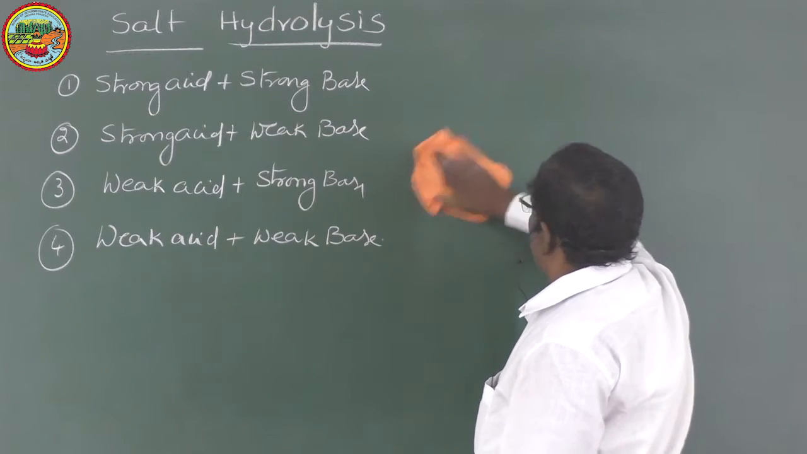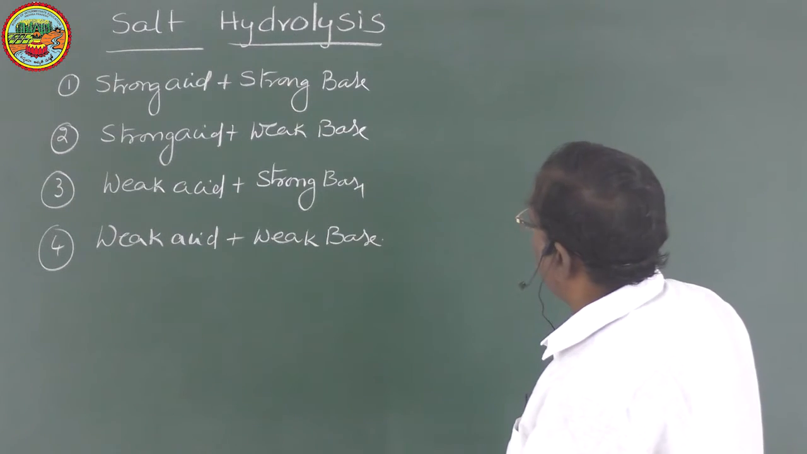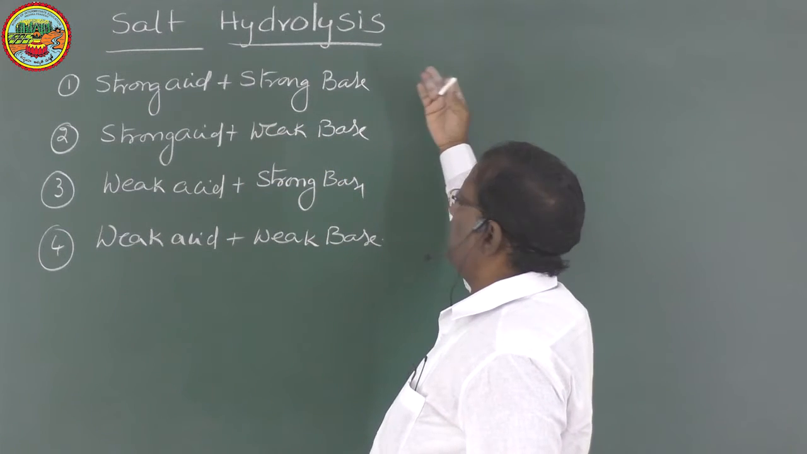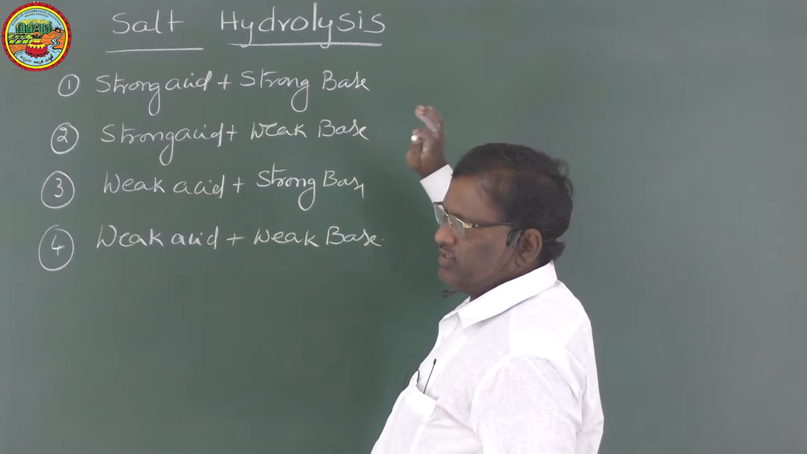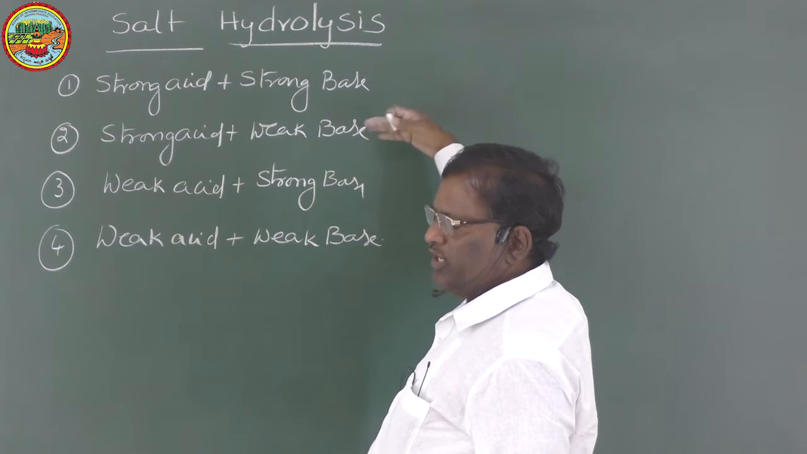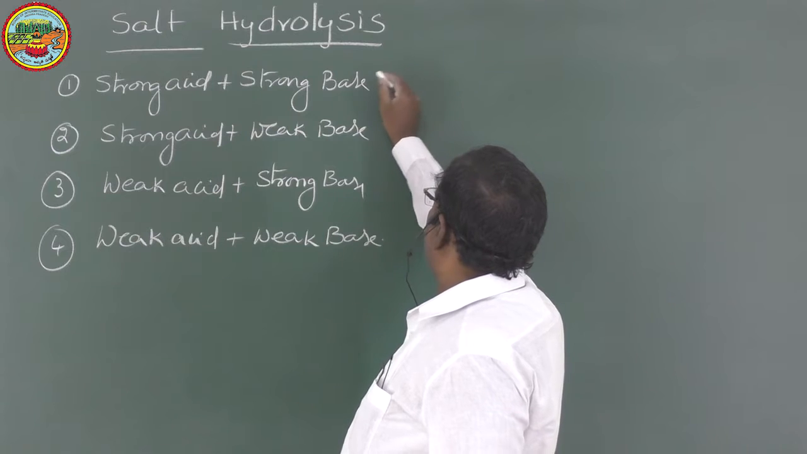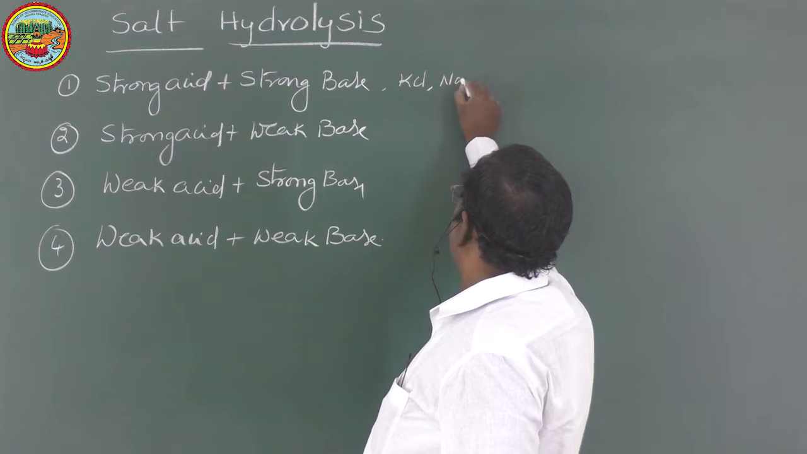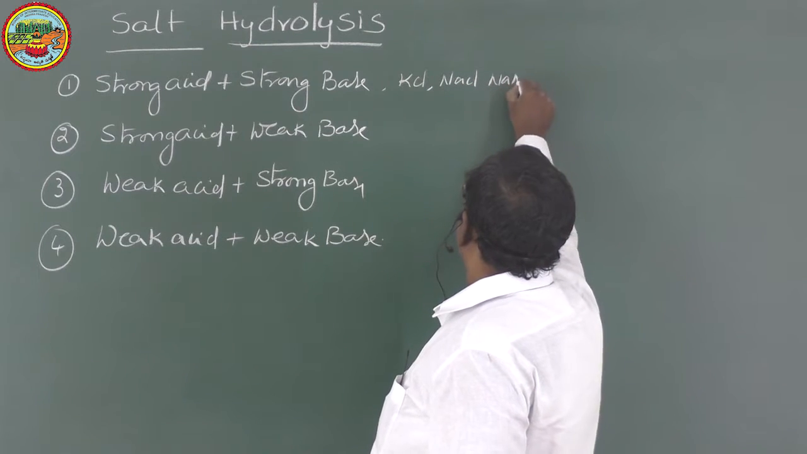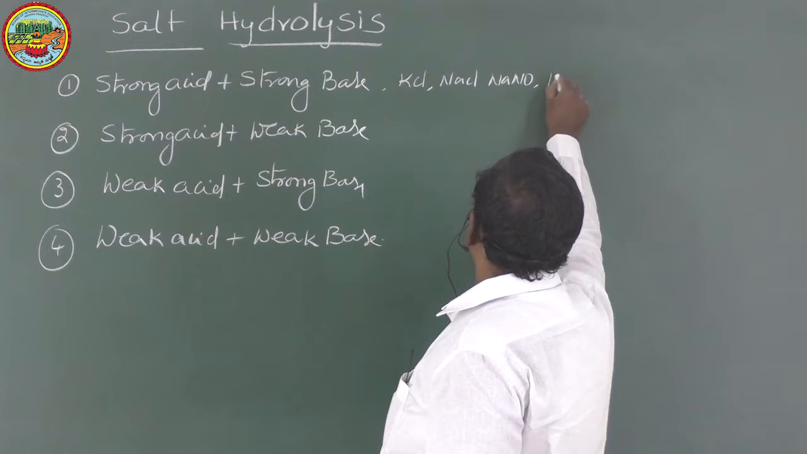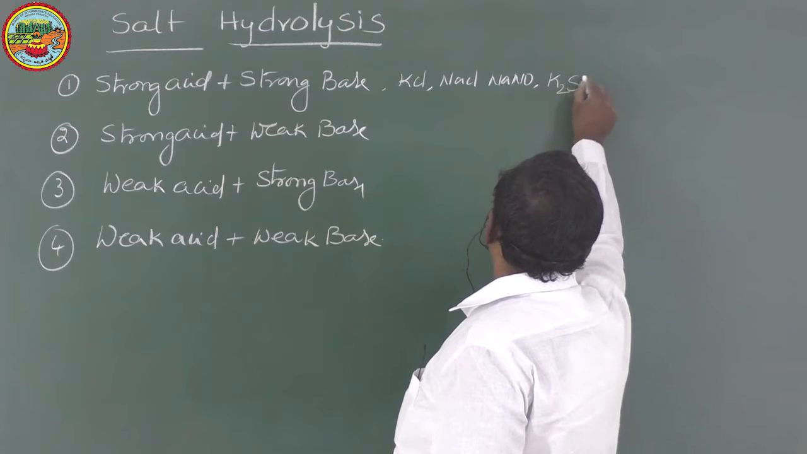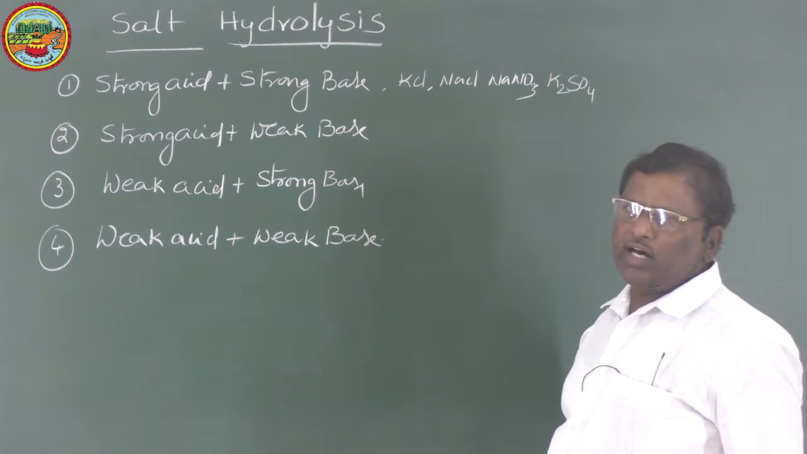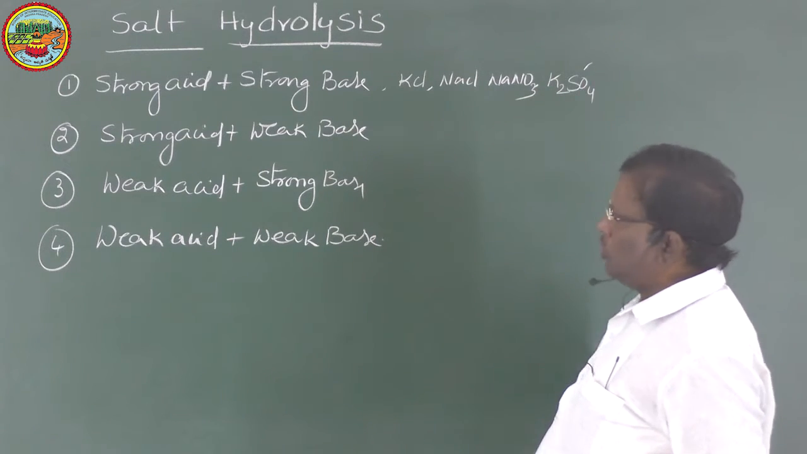Now, in whatever salt it may be, let us take examples for these four types. When a strong acid reacts with a strong base: strong acids like HCl, HNO3, H2SO4, and strong bases like NaOH, KOH. If these two ions are present, the salts will be KCl, NaCl, NaNO3, K2SO4 or Na2SO4, like that. They are examples of strong acid and strong base.